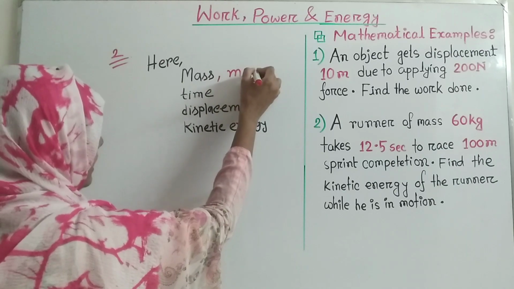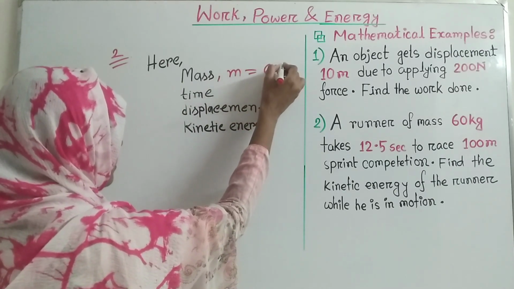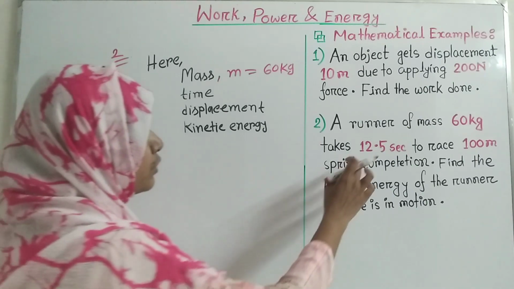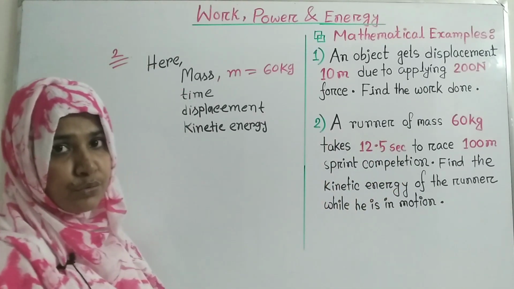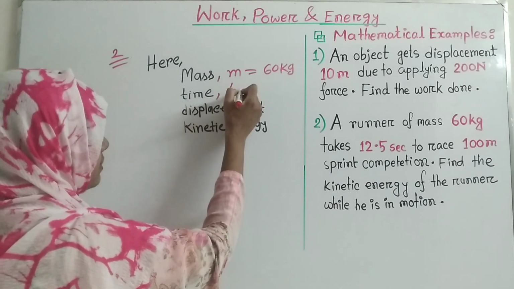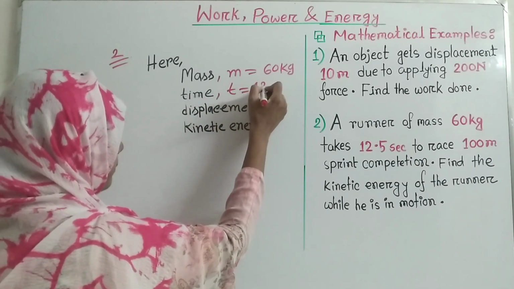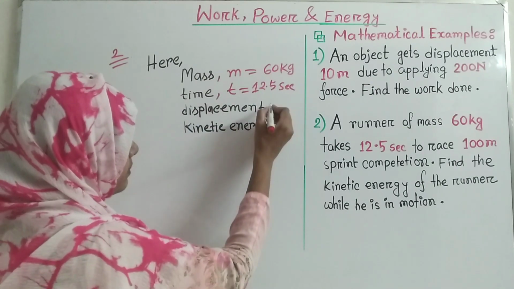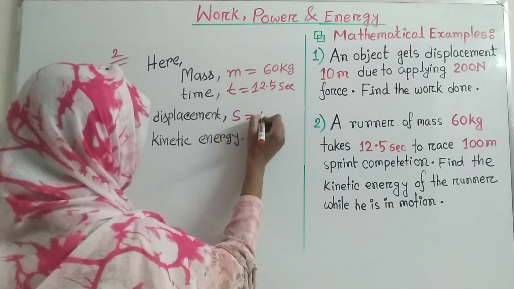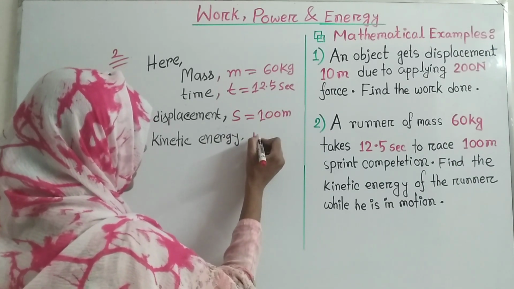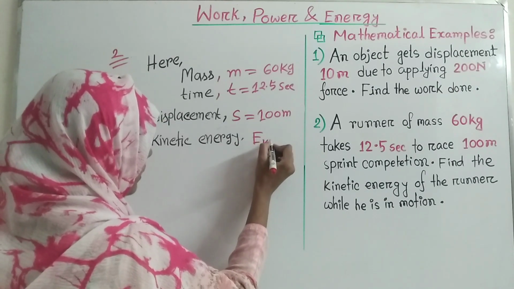So we can write that m is equal to 60 kg. Now this runner takes 12.5 seconds to reach 100 meter. That is, the value of time is 12.5 second and displacement is equal to 100 meter, and we have to calculate the kinetic energy, that is the value of Ek is equal to what?